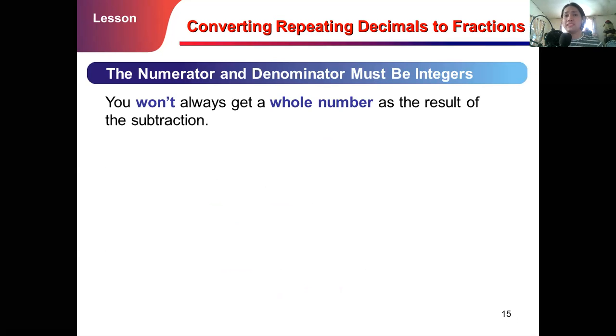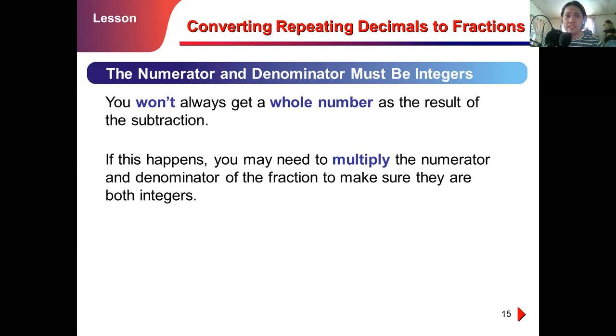You won't always get a whole number as the result of the subtraction. So please always remember that one, because in this case, you will encounter another problem related to this conversion of repeating decimals to fractions. If this happens, you may need to multiply the numerator and the denominator of the fraction to make sure they are both integers. So please take down note of this.